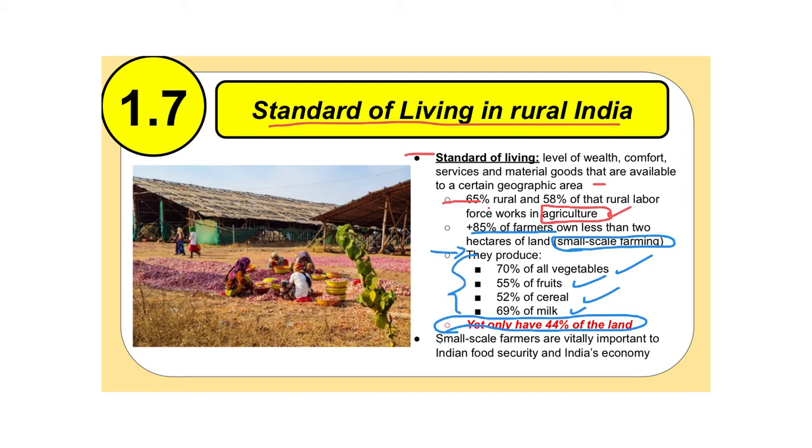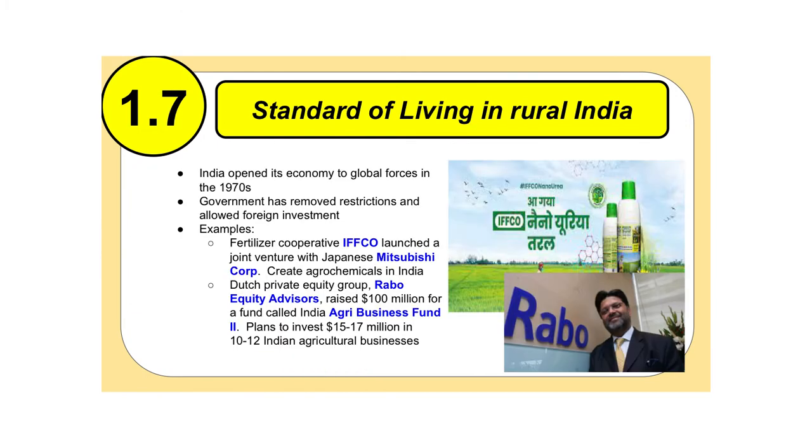What this means is that small-scale farmers are vitally important to India's food supply and food security. Keep that in mind, small-scale farmers. This is the mom and pop organizations, the mom and pop farms. They are vitally important to India's food security. Keep that in mind. So some history about what's happened in India involving their standard of living.